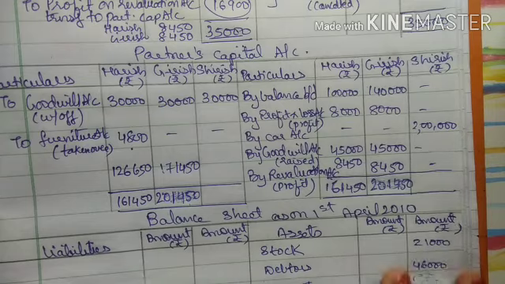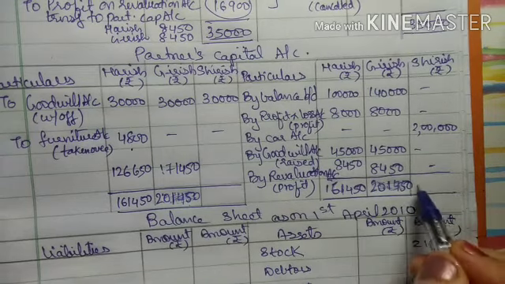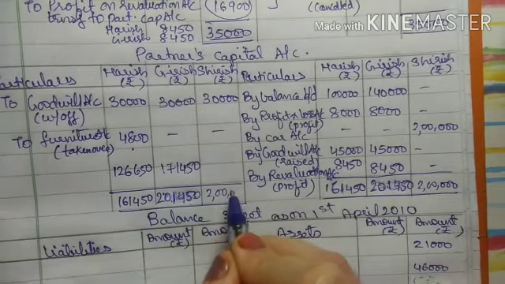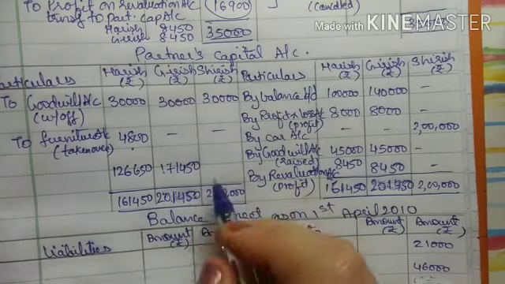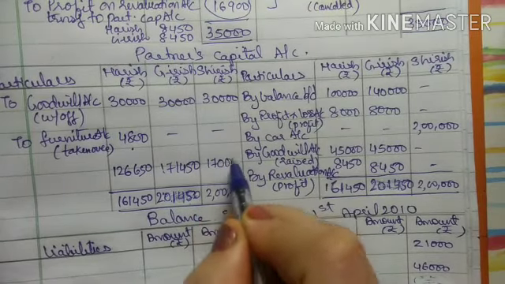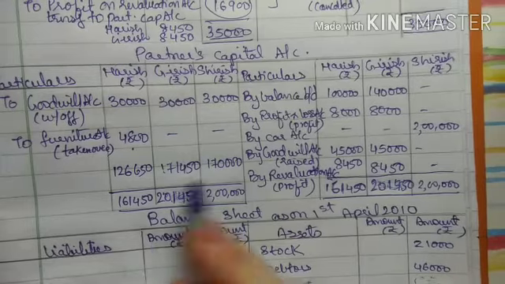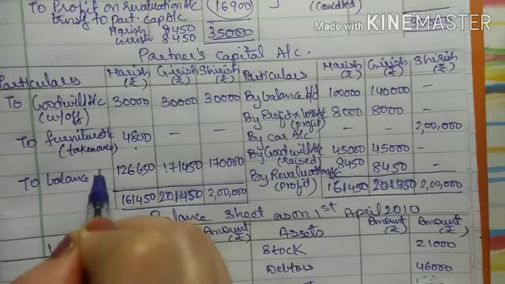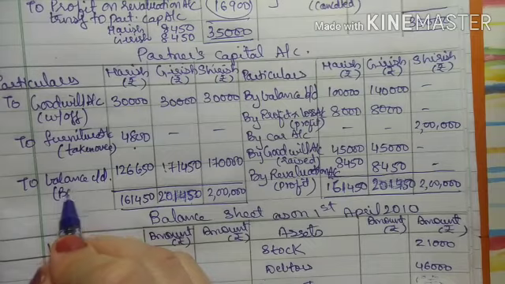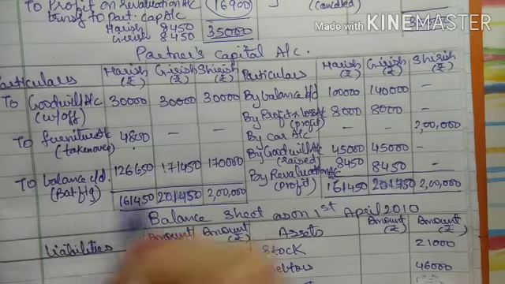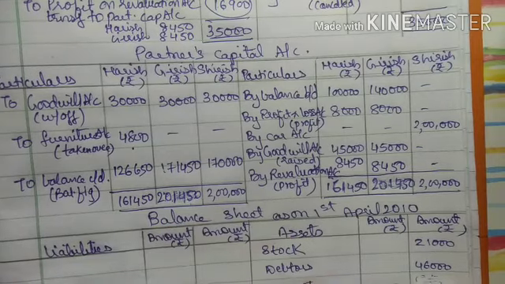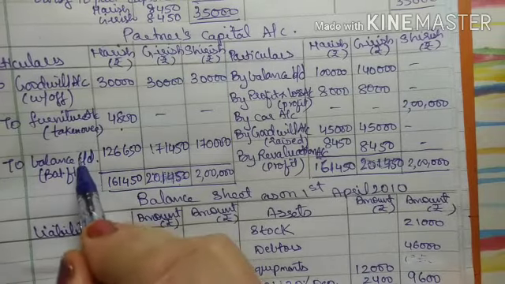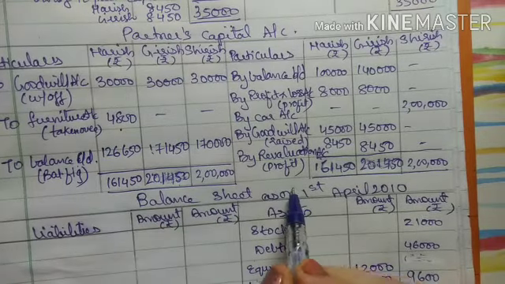1,71,450. Now see this Sirish column, it is 2 lakh. From 2 lakh, when 30,000 is deducted, I will get 1,70,000. So this is the balance. Here I will write to balance carried down, right? This is my balancing figure. So now partners capital account balance goes to the balance sheet liability side. Now see, this is carried down balance, right? So you will bring it down here.